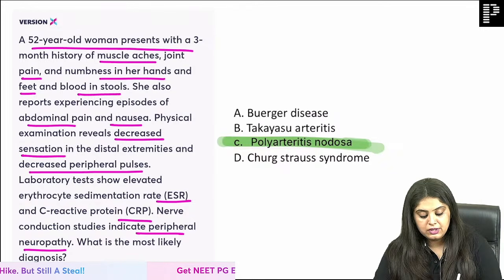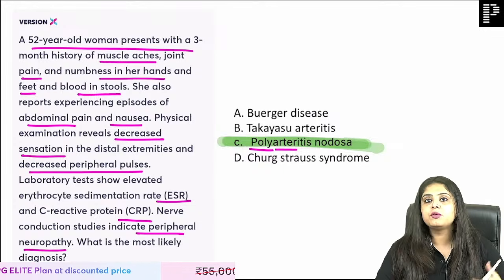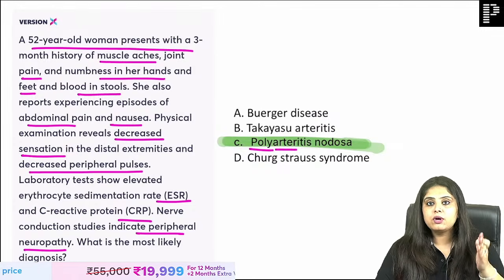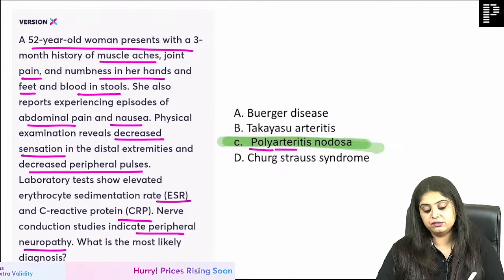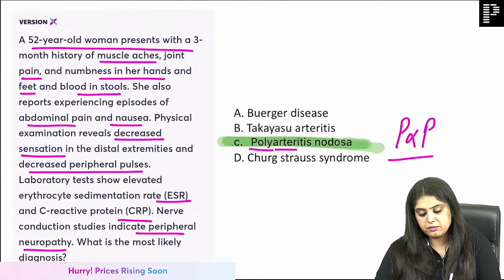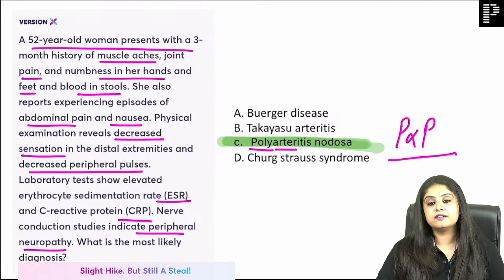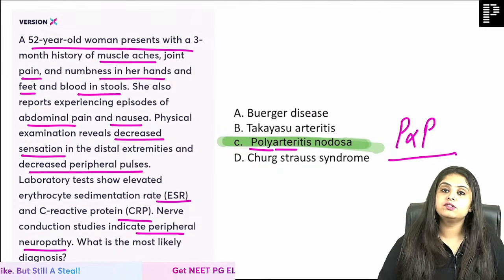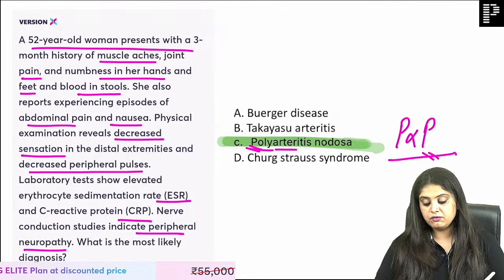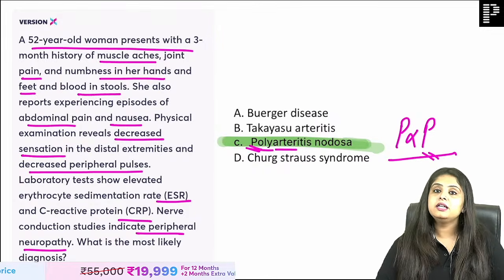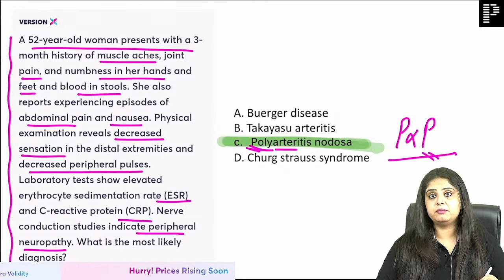I just want to tell you, the name only tells you polyarteritis. When every system of the body is getting affected and you can't pinpoint that this system has the problem, that is polyarteritis nodosa. But when you remember which is the system not affected, P is not for peak is the most famous mnemonic that we have, which means that these patients are not going to involve pulmonary vessels. Polyarteritis does not involve pulmonary vessel, but it involves everything else, and that is why this patient had involvement of everything but not the pulmonary system.